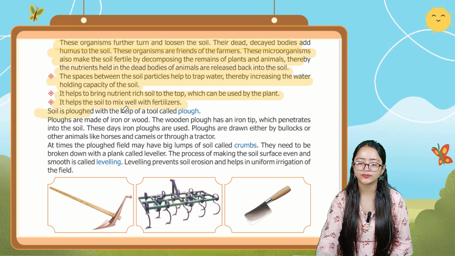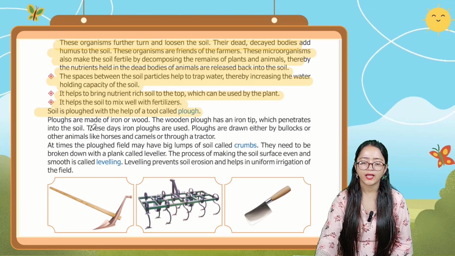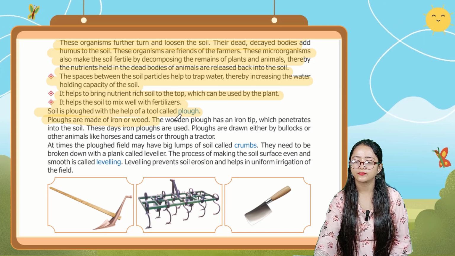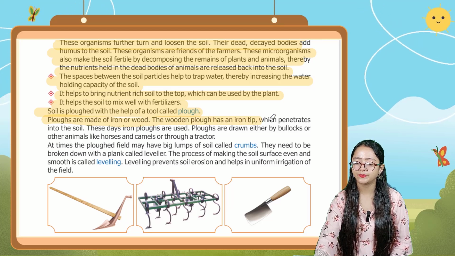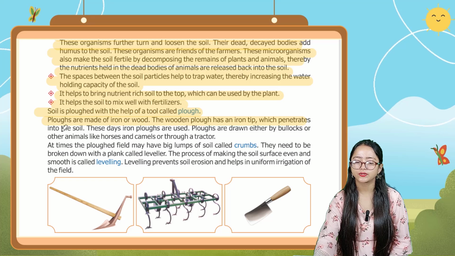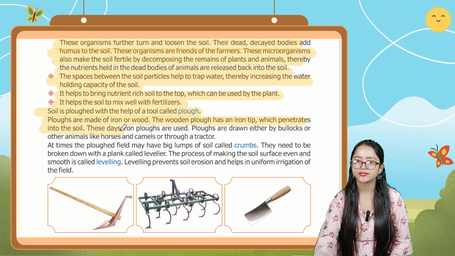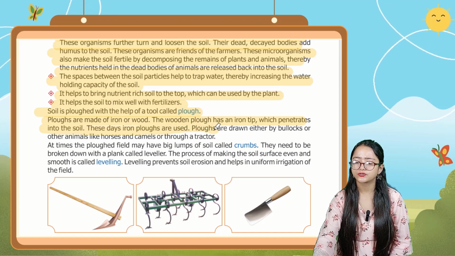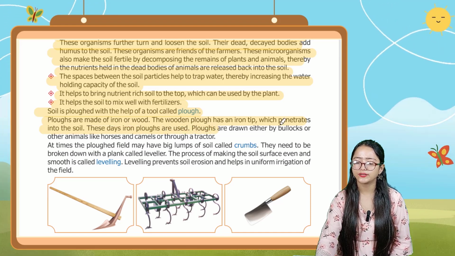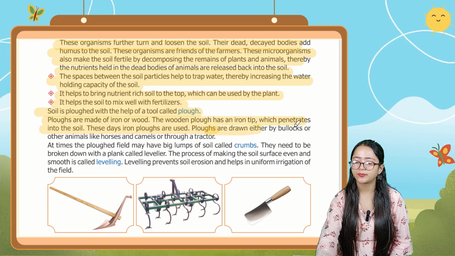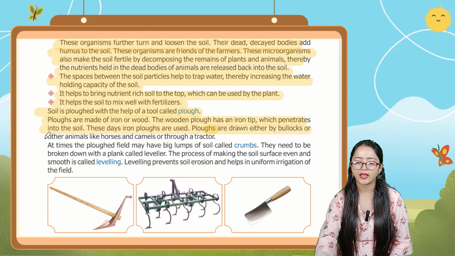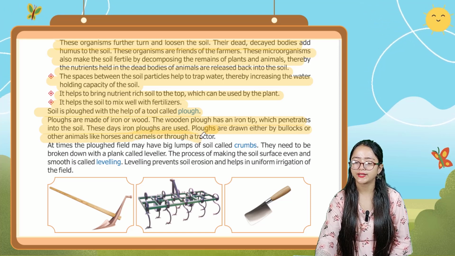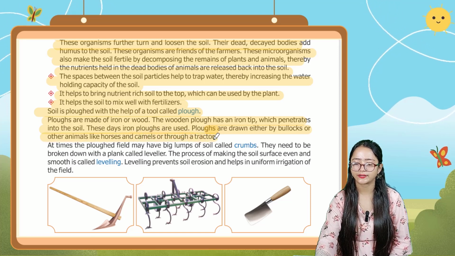Soil is plowed with the help of a tool called a plow, and plows are made of iron or wood. The wooden plow has an iron tip which penetrates into the soil. These days, iron plows are used. Plows are drawn either by bullocks or other animals like horses and camels, or through a tractor.